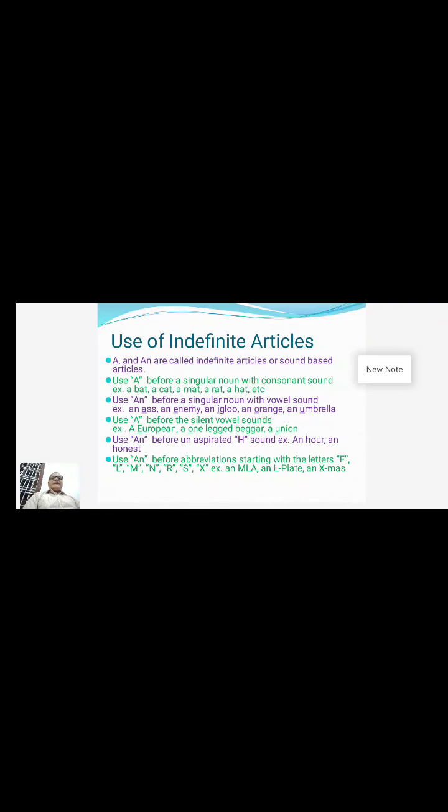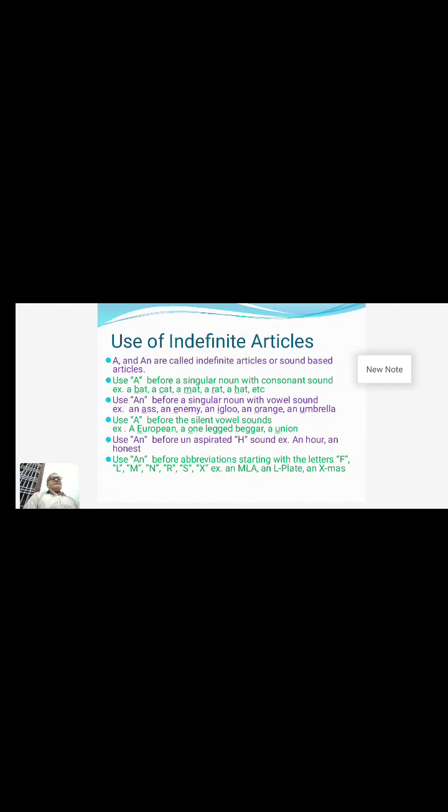Use of AN before unaspirated sounds like H, like an hour, an honest, and in some cases abbreviations which are starting with F, H, M, N, or S, X. For example, an MLA, an L plate, an X-mas.